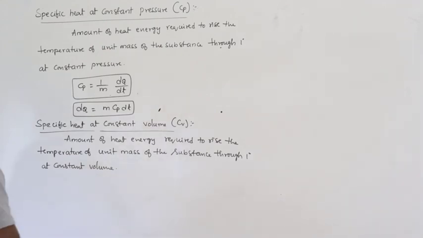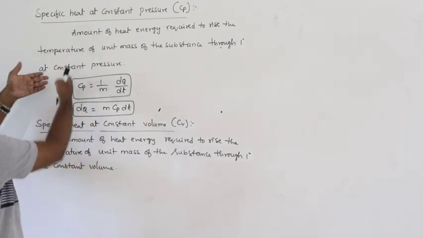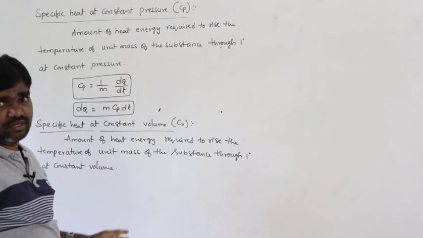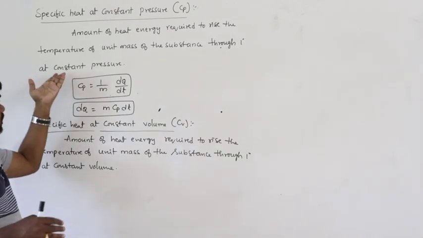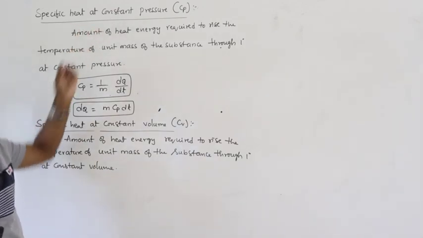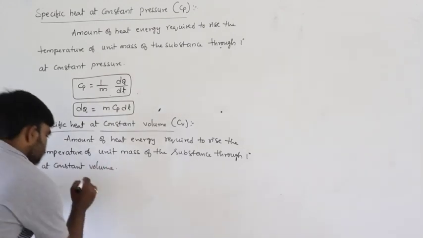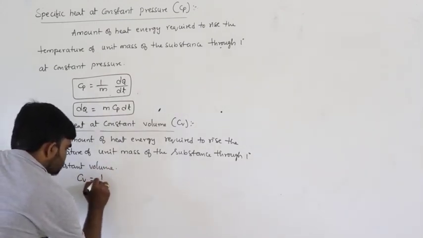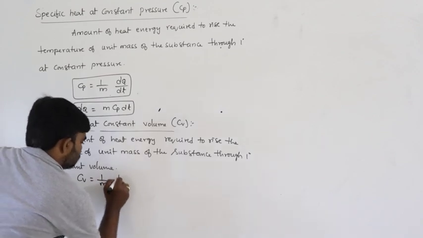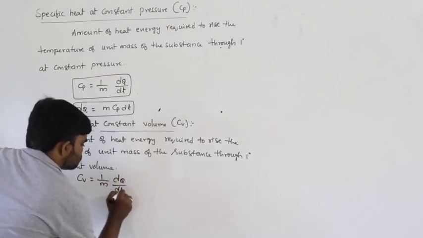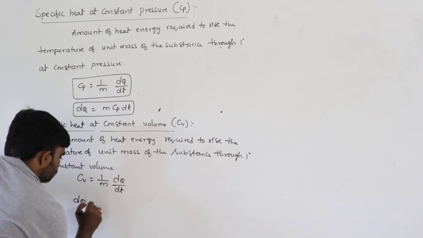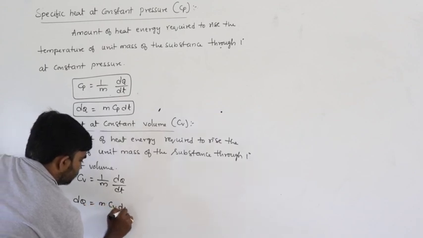So the same definition of specific heat, if maintained at constant pressure, is called Cp. If it is maintained at constant volume, that is called Cv, that is all. So Cv can be written as 1 by m into dq by dt, so dq is equal to mCv dt.